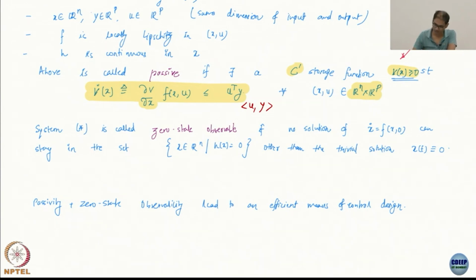If you see, you have a set which is some function equal to 0, and you are saying it does not contain anything but the trivial solution, that is the 0 solution. And what is it a solution of? It is a solution of this system, the uncontrolled dynamics. Whenever you put the control to 0, you get the uncontrolled dynamics. No solution of this uncontrolled dynamics is here except the equilibrium, the 0 solution. Equilibrium itself is a solution, it is a trajectory. Is that clear? Okay, great.